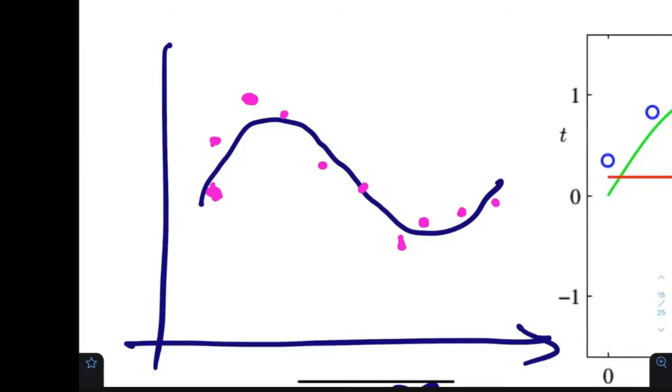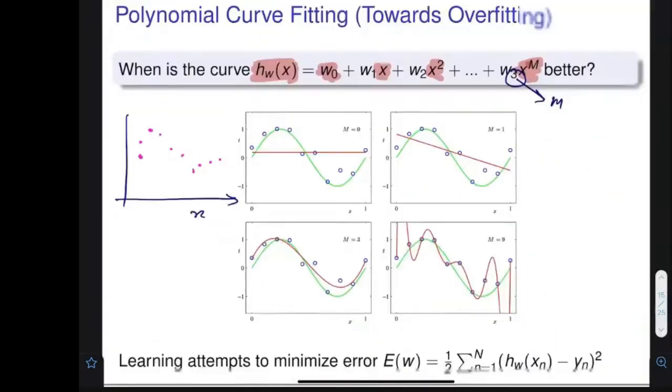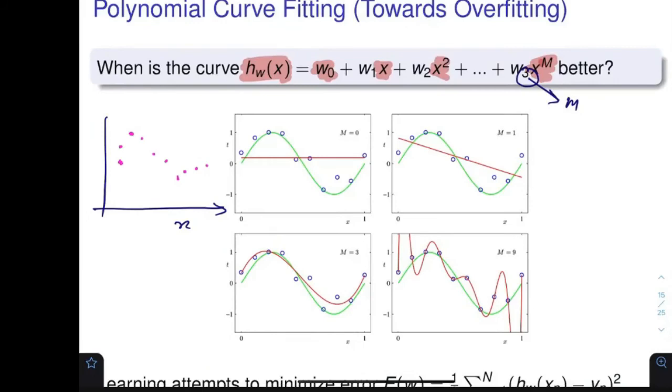But this function is a God function, as I told you, so I don't know about this particular function. This is the data given to you, and your objective would be to give me this particular function, this particular line.